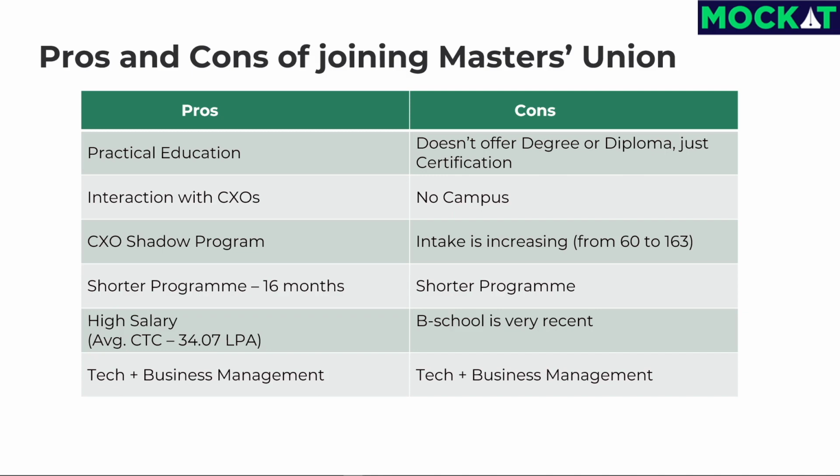Because of the shorter program, the experience can be very hectic and the students will have very limited committee experience. As Masters Union is a recently established business school, a comprehensive understanding of the average package can only be gained over an extended period. Because of the technology involvement in the program, the business school might not shortlist non-engineers.